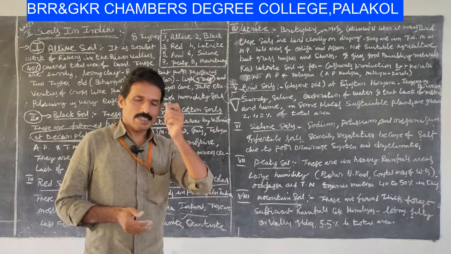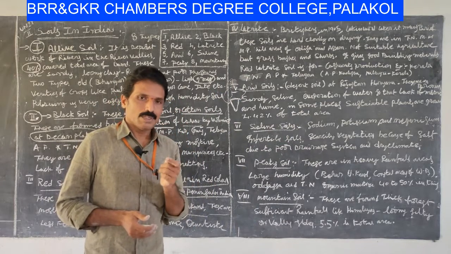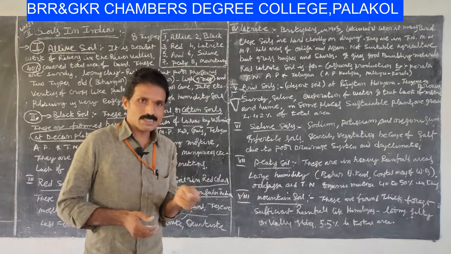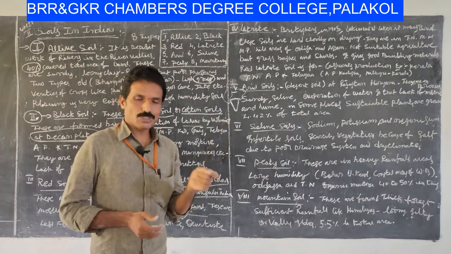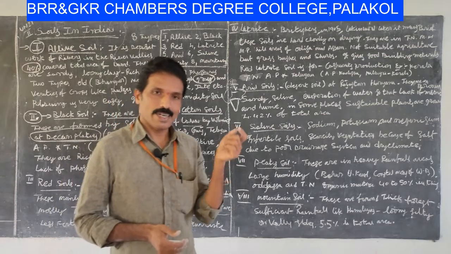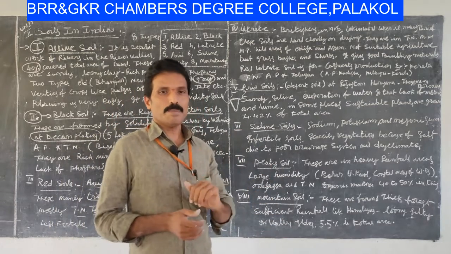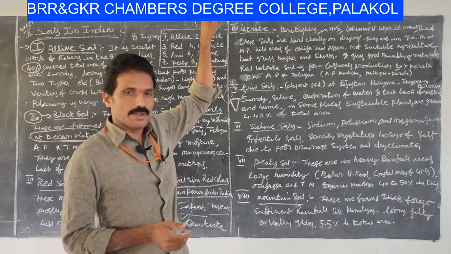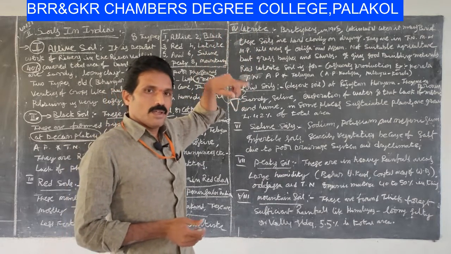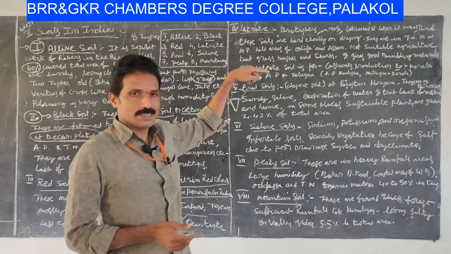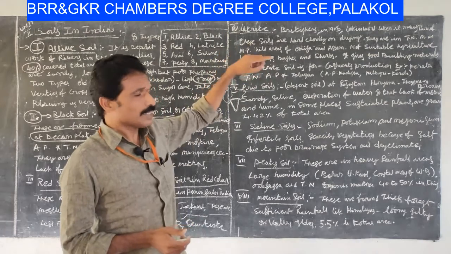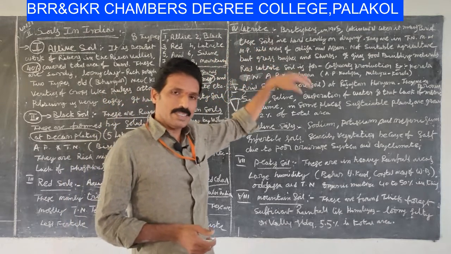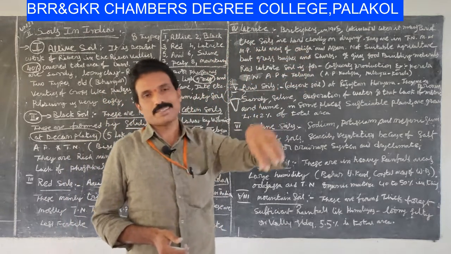Students, I remind you once: laterite soil was identified by Britishers in 1905 in India. Laterite means later, so it means brick.